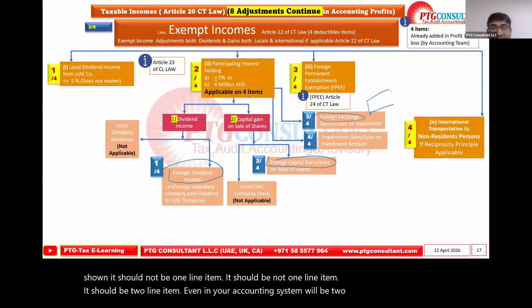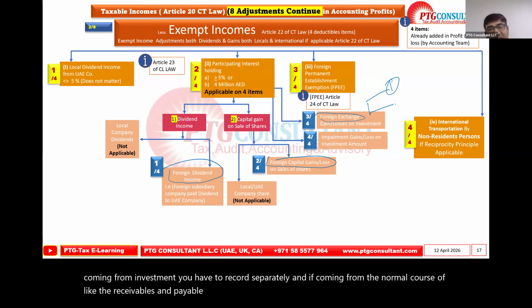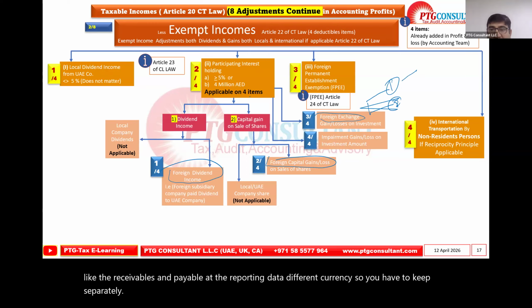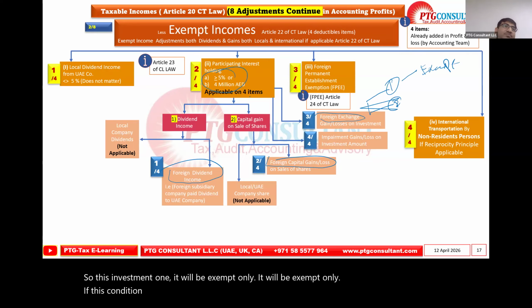Even in your accounting system there will be two line items. Because if it is coming from investment, you have to record separately, and if it is coming from the normal course, like the receivable and payable at the reporting date in a different currency, you have to keep it separately. So this investment one will be exempt only if these conditions are met. If not, then it will be taxable.